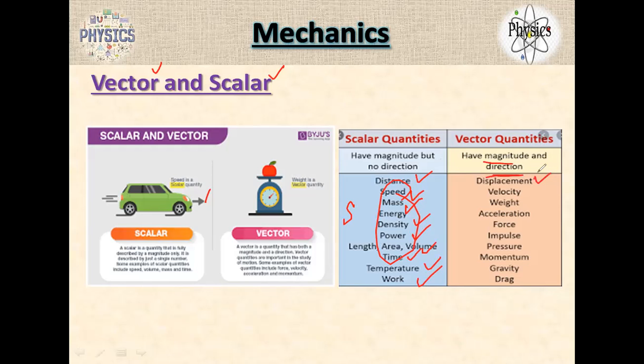Coming to the vector quantities, which have magnitude and direction: displacement definitely requires direction, velocity requires direction, weight also. Mass is scalar, but weight becomes a vector quantity. Acceleration, force, impulse, pressure, momentum, gravity, drag are vectors. I can explain later. Drag is a kind of force only. Gravity is also force. Pressure is force by area. Impulse is force into time. Drag is like a liquid approach, air also sometimes.